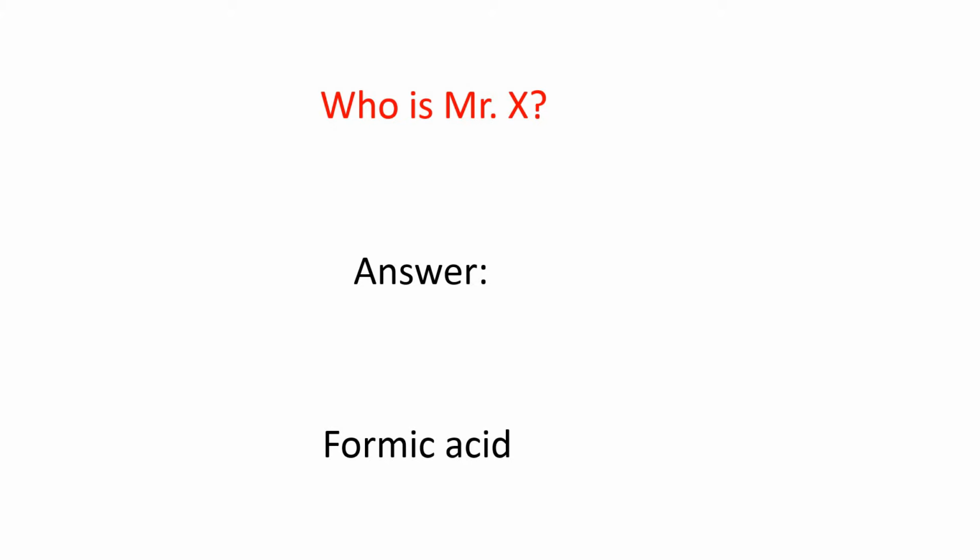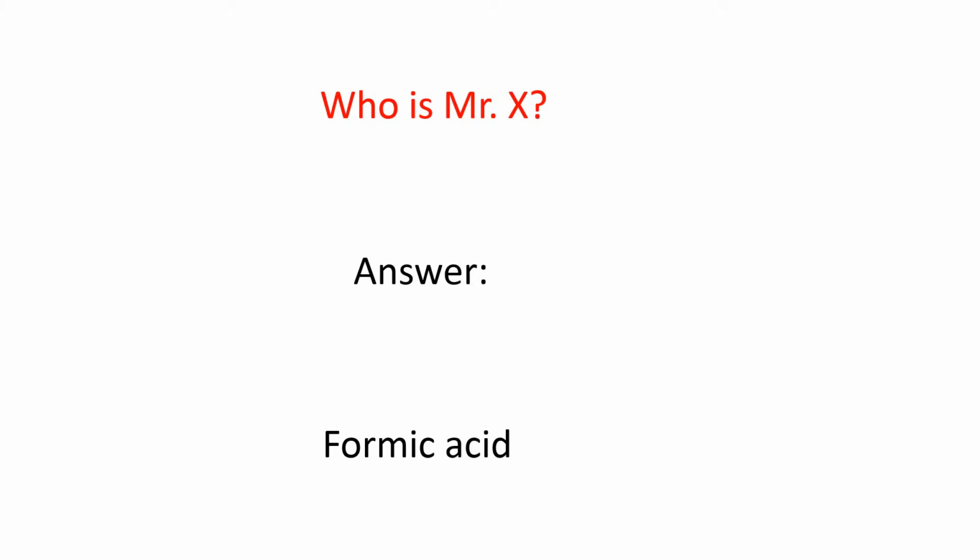He here means formic acid. Formic acid is the strongest acid among all the aliphatic monocarboxylic acids. So, formic acid is the strongest acid of the aliphatic monocarboxylic acids.